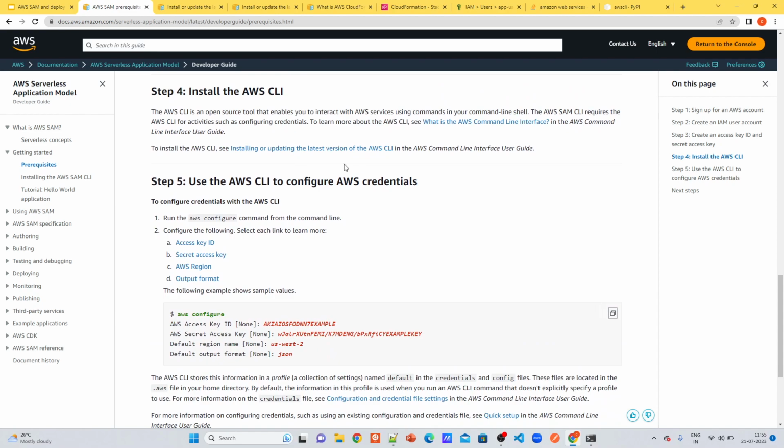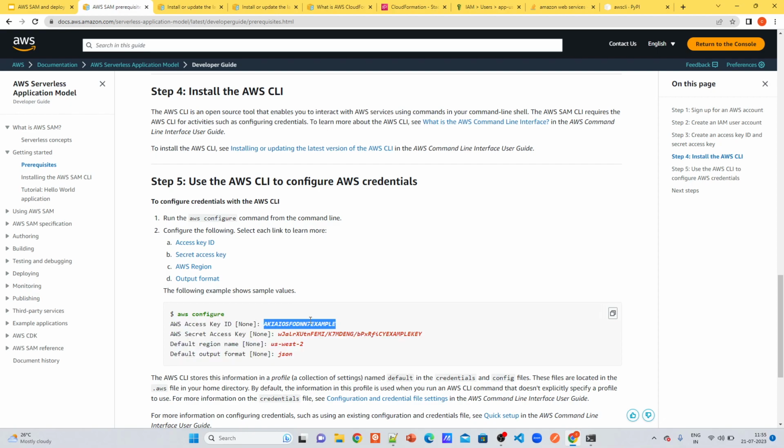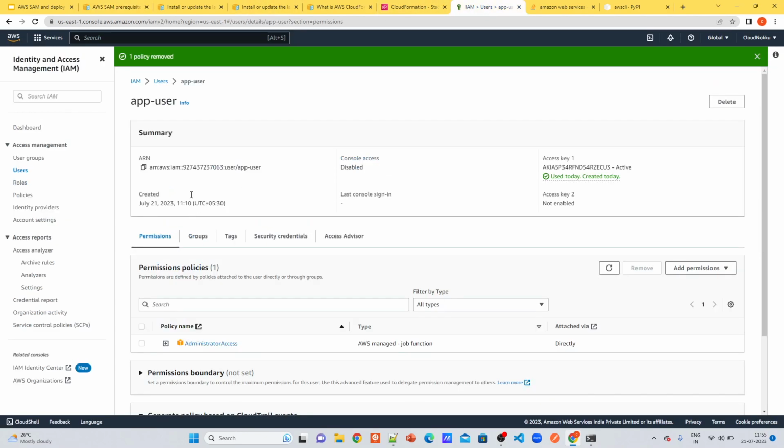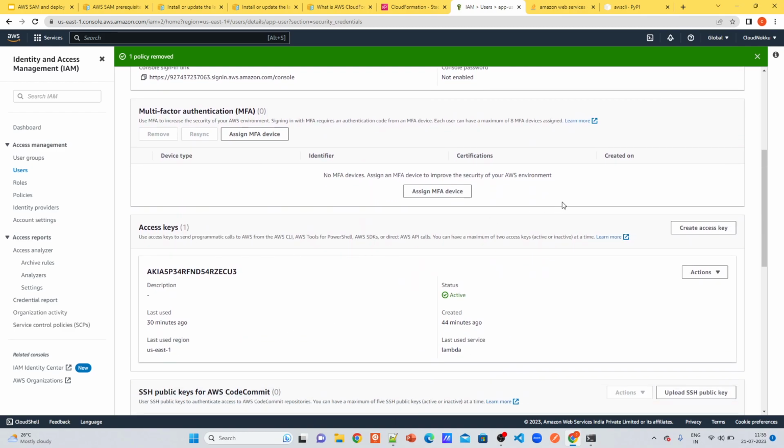Use this AWS CLI to configure the credentials. This is how you need to configure credentials. These credentials are nothing but IAM user credentials. If you are not familiar with IAM user, check my video. You need to create a programmatic user which has these credentials. This is where I created the app user, and I created the credentials under here to show you. You just create an access key and secret key.